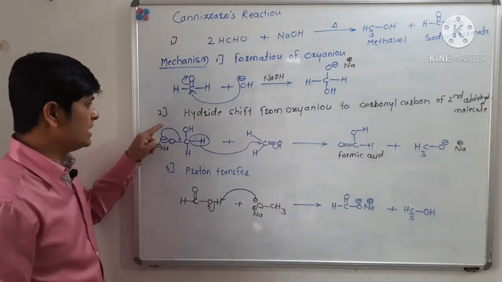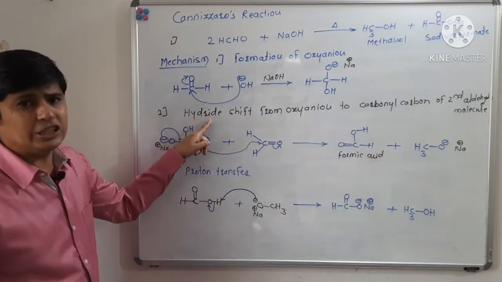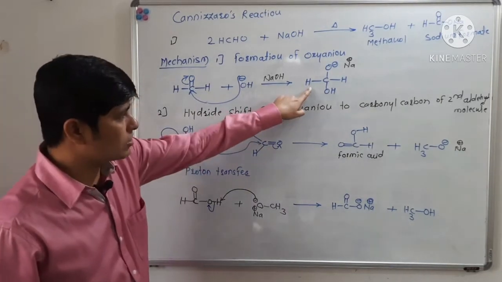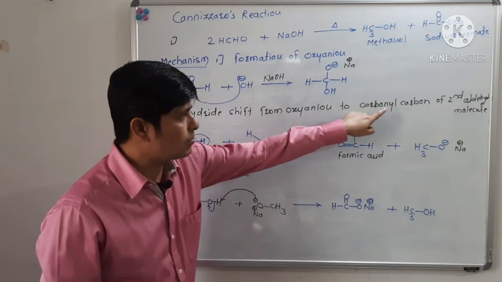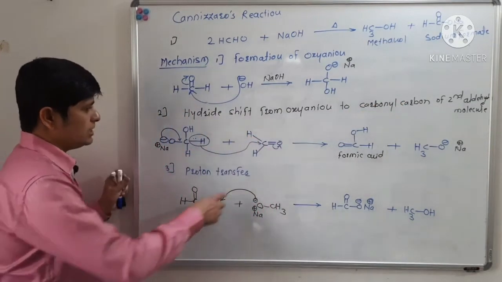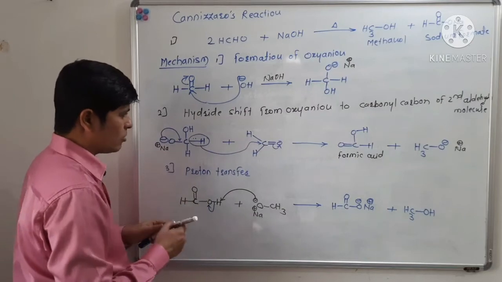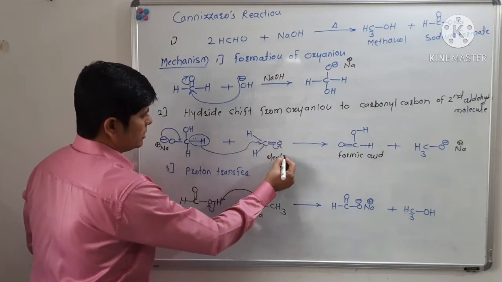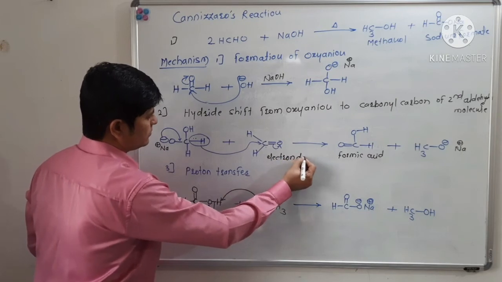Now in the second step there will be a hydride shift from this oxyanion to the carbonyl carbon of the second aldehyde molecule. Now see, this carbonyl carbon is electron deficient.